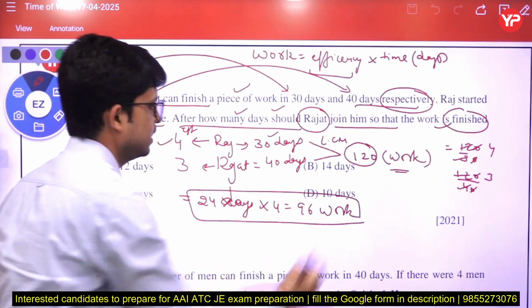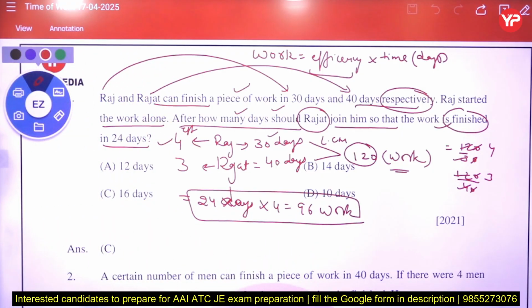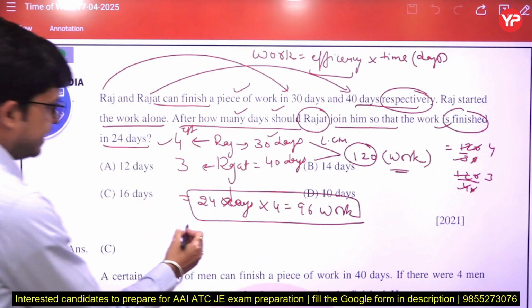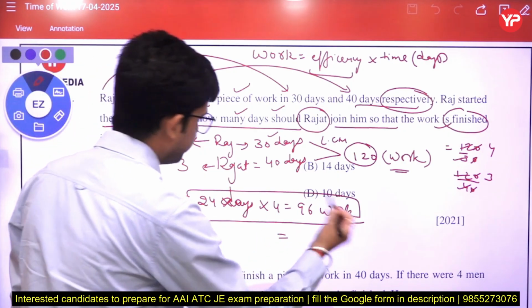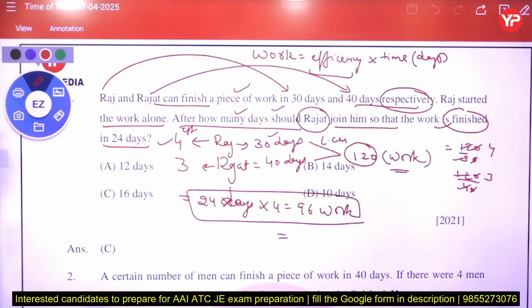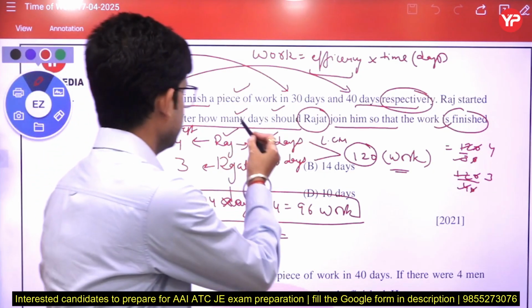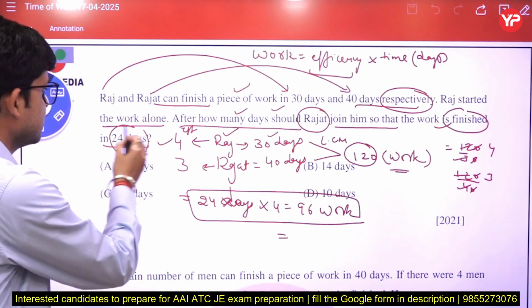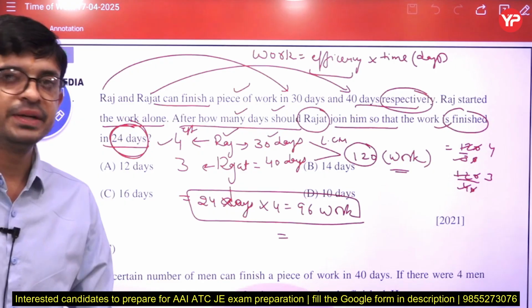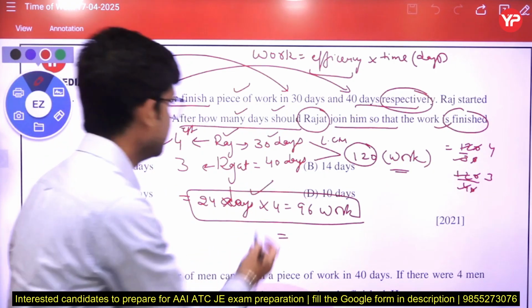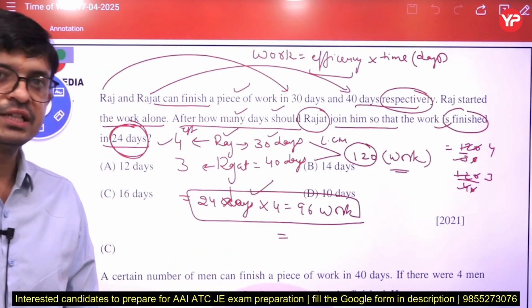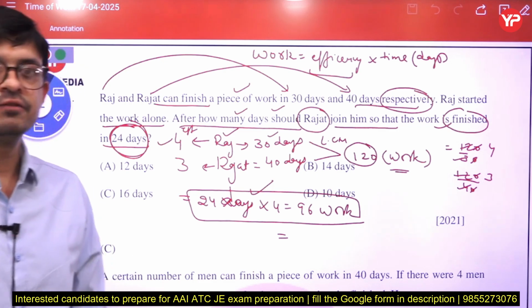That 96 work is completed by whom? By Raj. Because in the 24 days in which the work is to be completed, Raj should work. Firstly he worked alone, then he worked with Rajat.